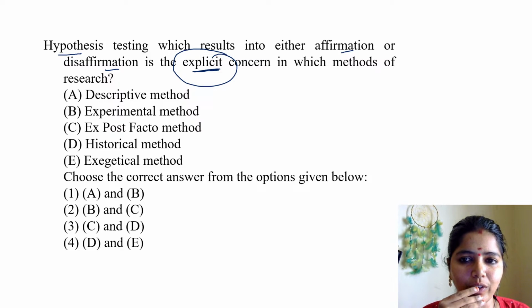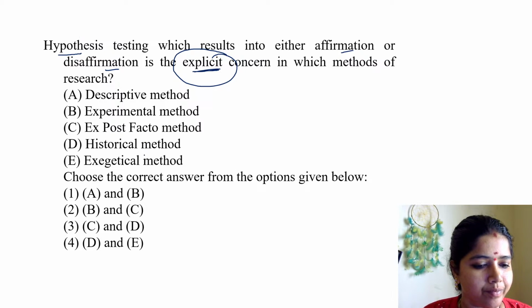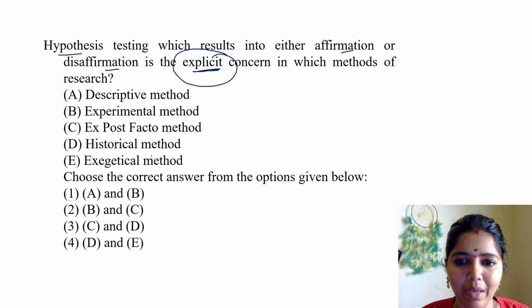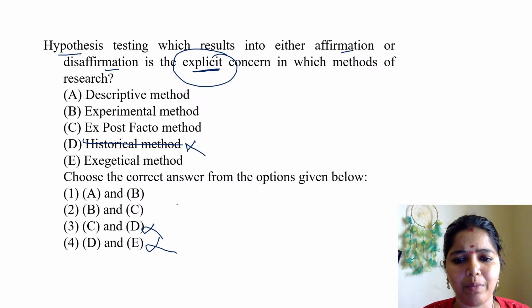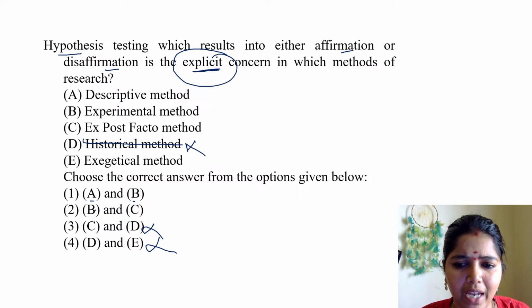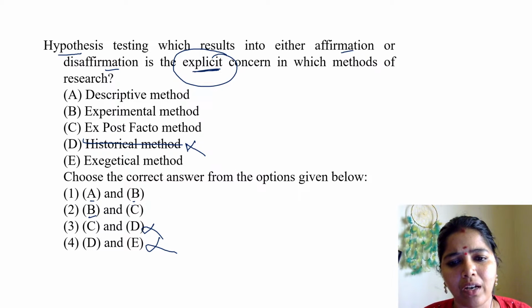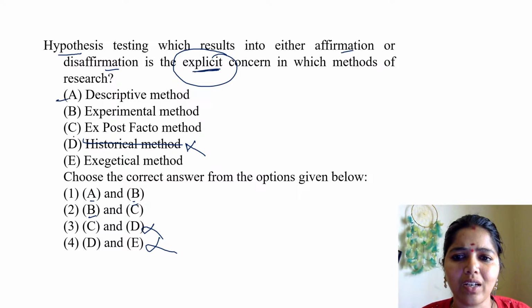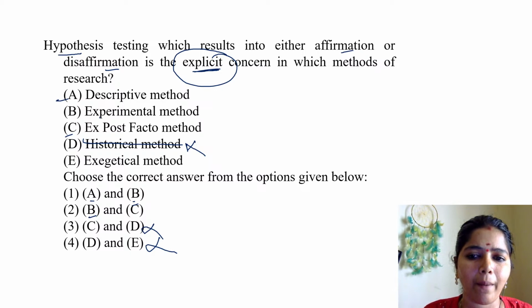Very good, everybody is giving the right answer. A and D can be eliminated. Historical can be definitely eliminated, so option D is eliminated. We have to think with A, B and C only. B is common, so think about A and think about C. B has to come compulsorily.